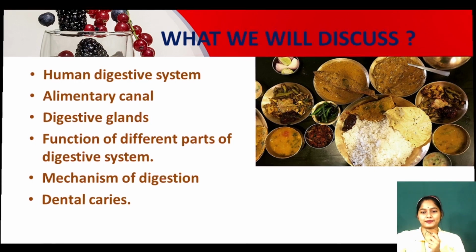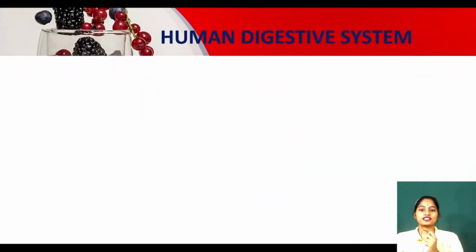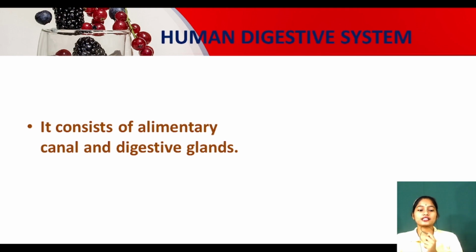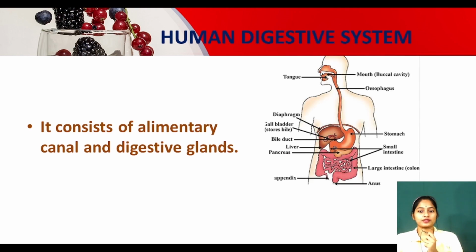Okay, now see, first comes the human digestive system. In the previous class I have shown you a diagram, yes or no? So again you see, it consists of the alimentary canal and digestive glands. That class also we have discussed. See, this is our digestive system. It is having two types of things: one is the alimentary canal and another one is the digestive gland. Alimentary canal means it's a long pipe, a long pipe-like structure.